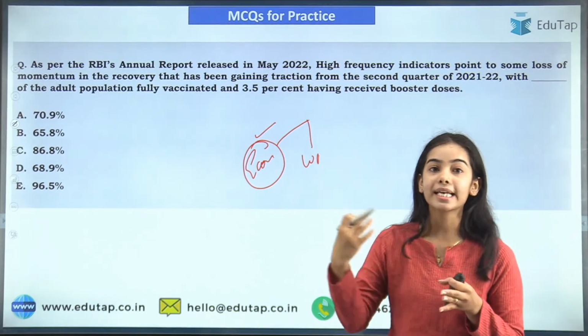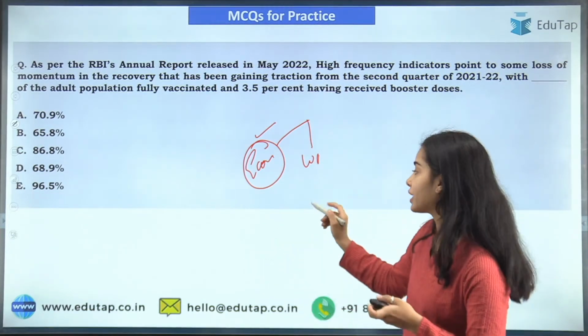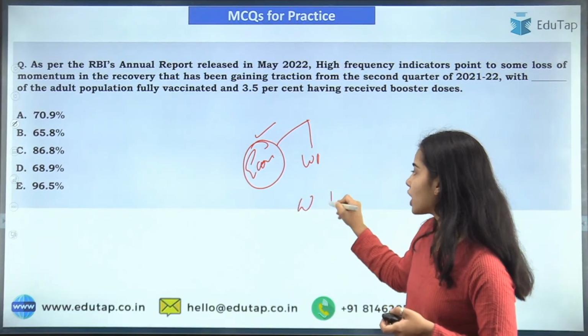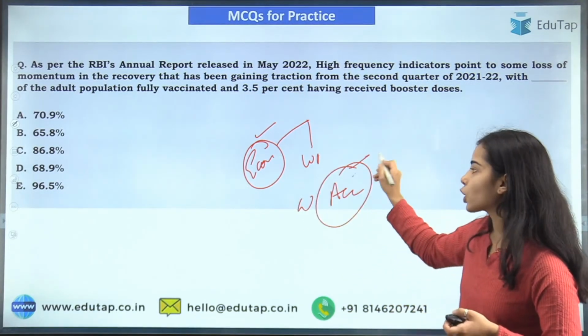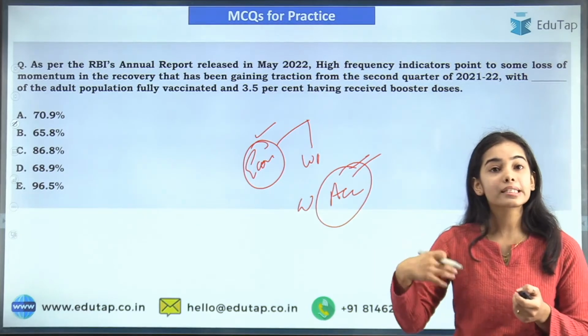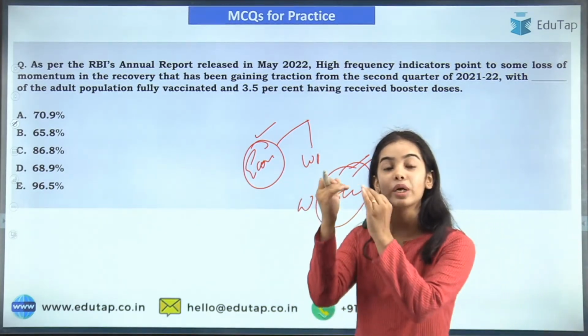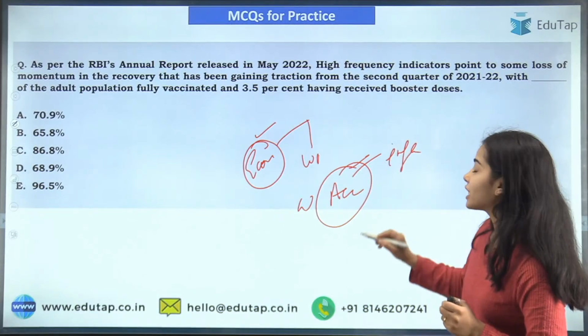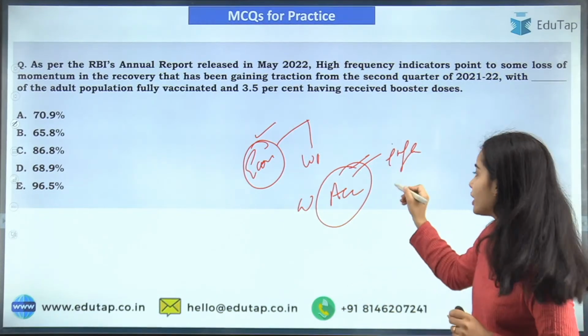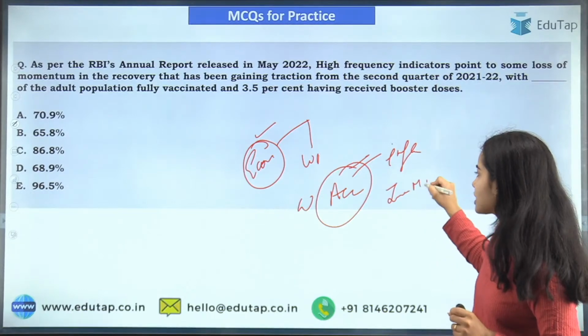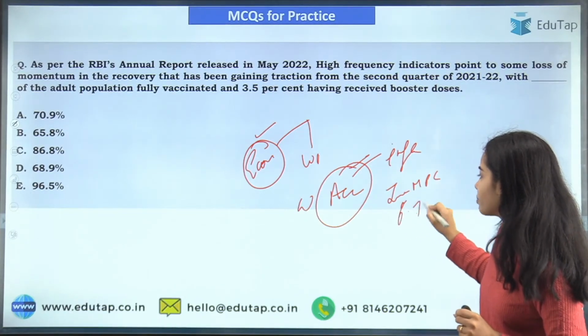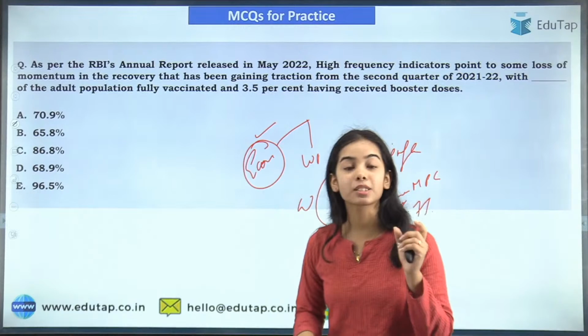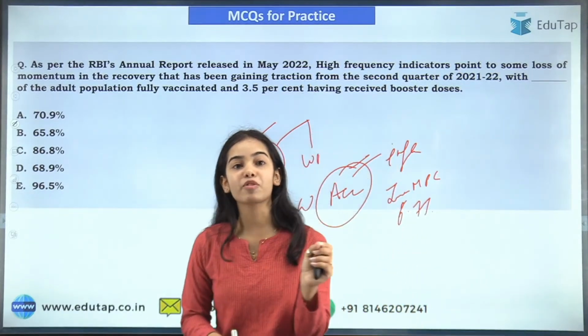The RBI has said that for the coming period it will withdraw the accommodative stance, that is, keep increasing the repo rate to decrease inflation. The inflation expectation as per the June Monetary Policy Committee is 6.7%, and the growth expectation is 7.2%.